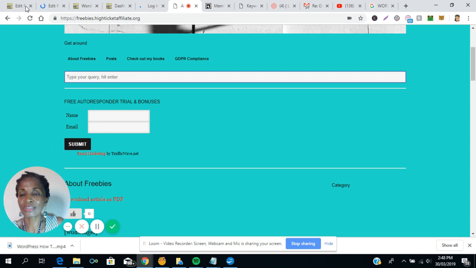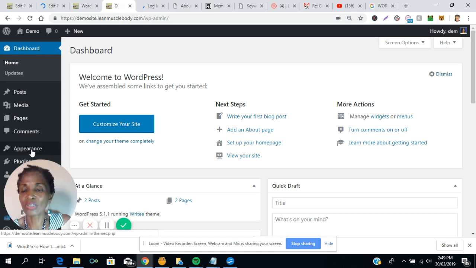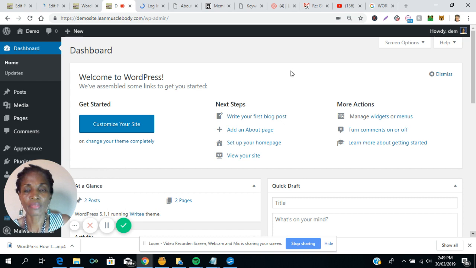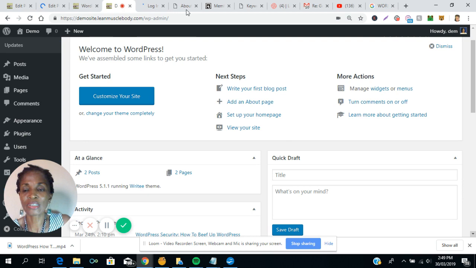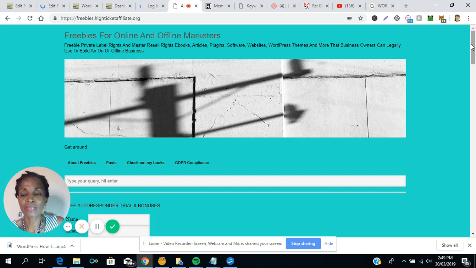Okay, so let's go back. Where were we? Here. And we're talking about the WordPress dashboard. So we were talking about the appearance of your site and how you can vary. Let me just show you how a theme could vary from site to site. For example, on the Freebies website, what is the name of this theme again? I can't remember the name of this theme, but it's a free theme that I got. It's pretty fast. And you notice, I didn't change the header.